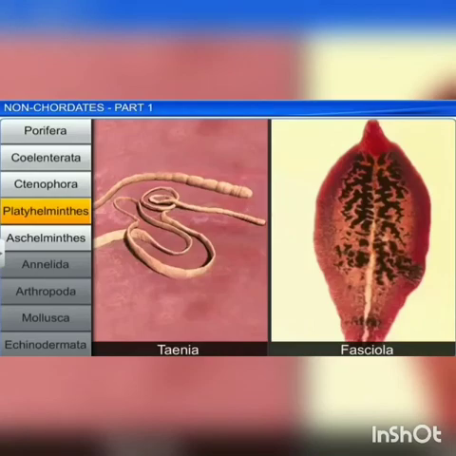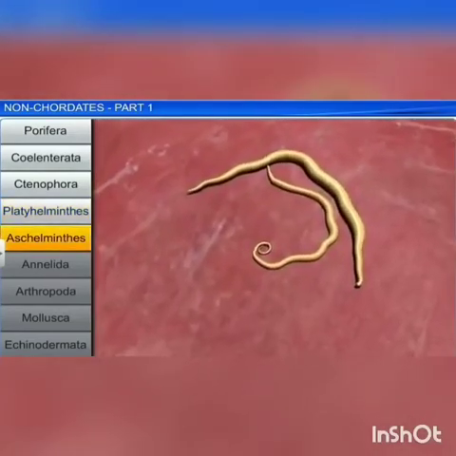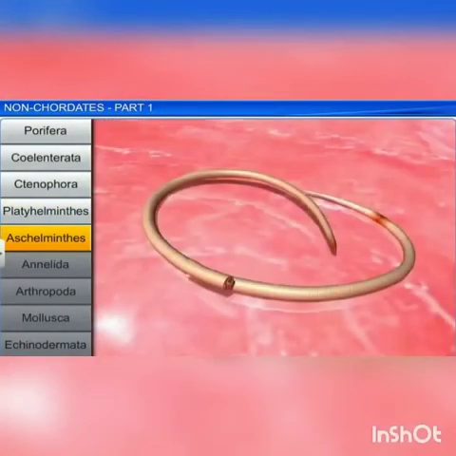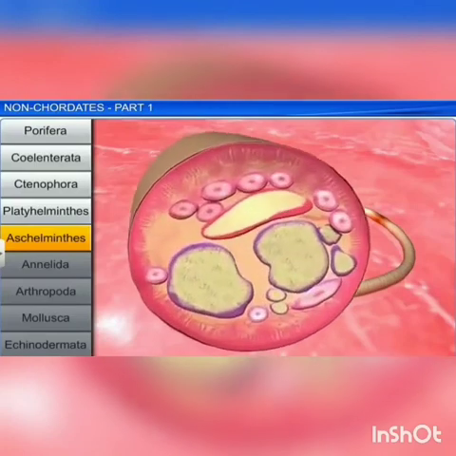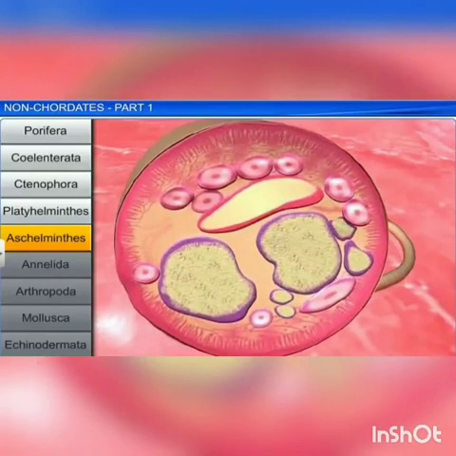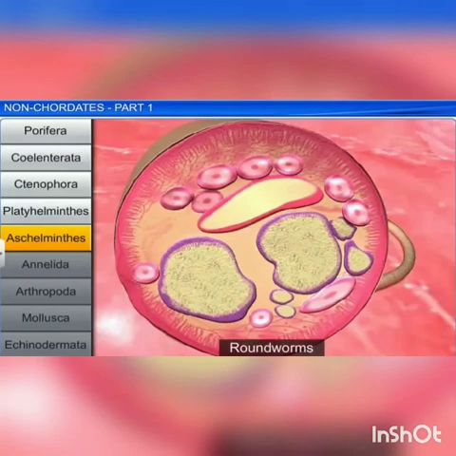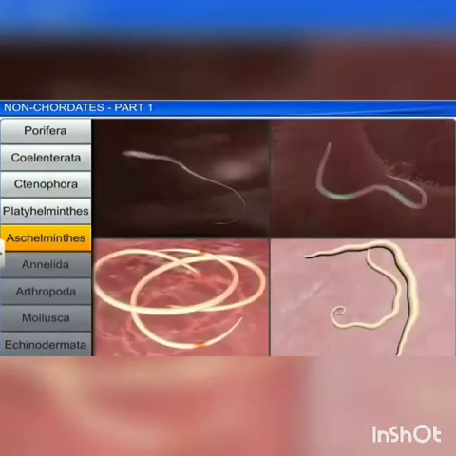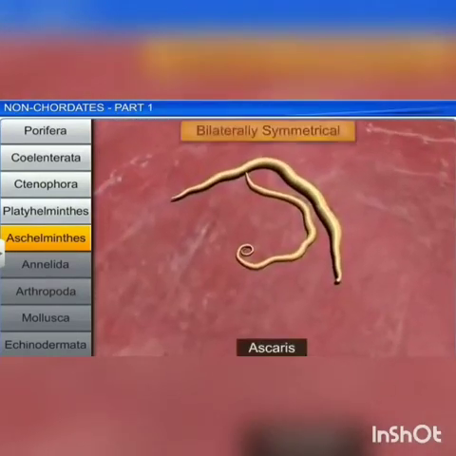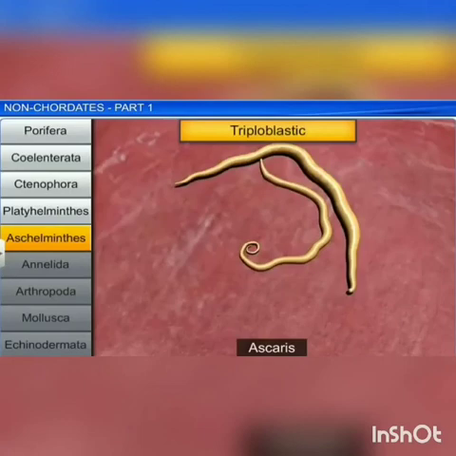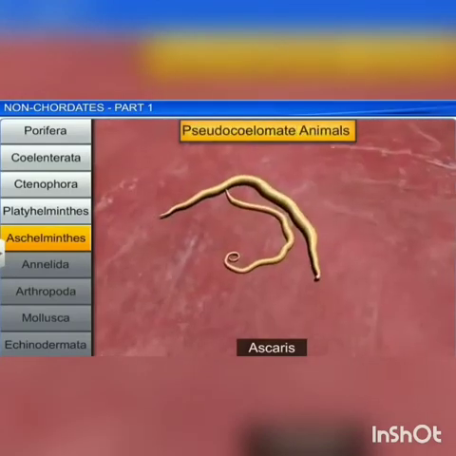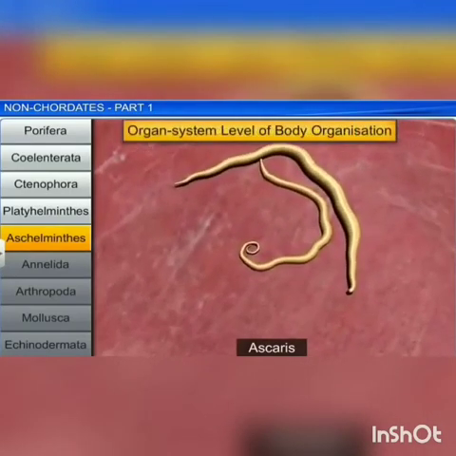Next one is the phylum Aschelminthes. The body of this phylum is circular in cross section, hence they are called roundworms. Platyhelminthes are flatworms and Aschelminthes are roundworms. They are free living or parasitic on aquatic and terrestrial plants and animals. They are bilaterally symmetrical, triploblastic, and pseudocoelomate animals with organ system level of organization.